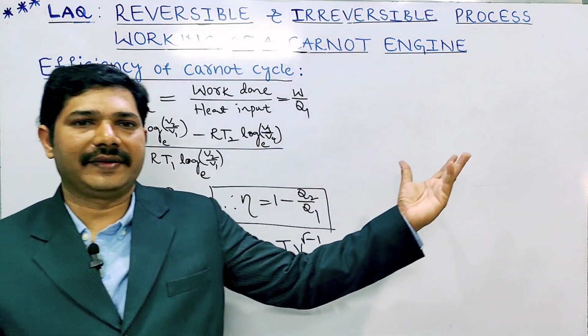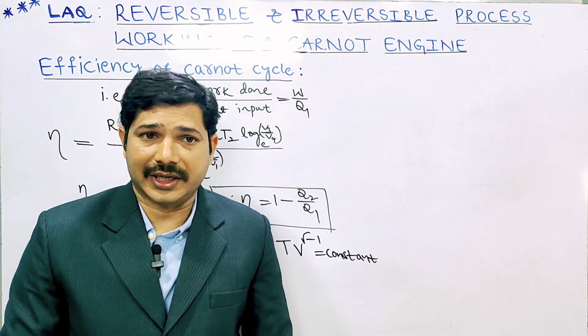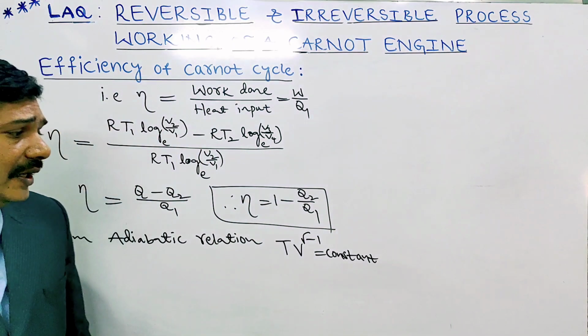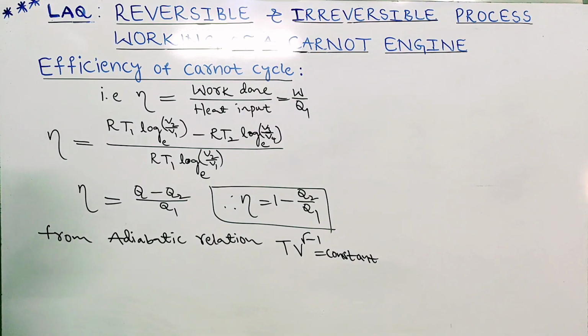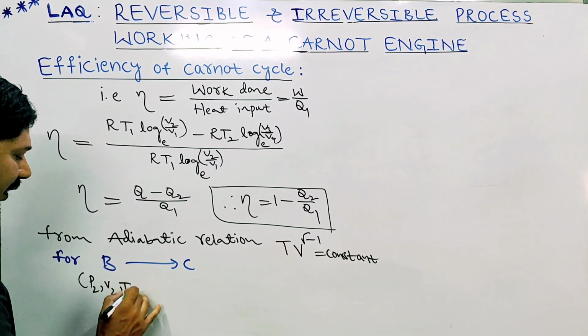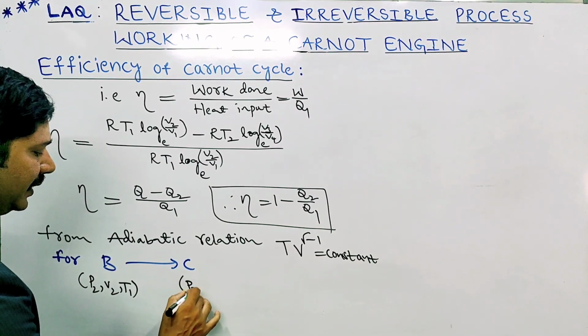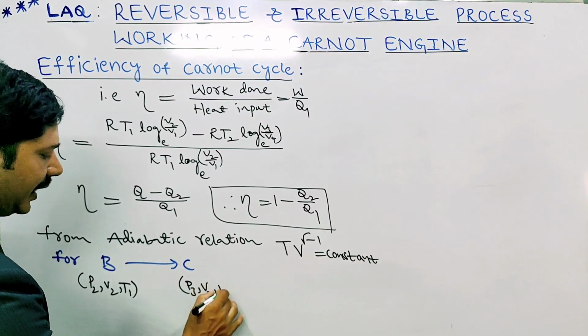In the diagram we observed just now, B to C and D to A are both adiabatic. First I am applying to B to C. The B point coordinates are P2, V2, T1, and the C point is P3, V3 and T2.